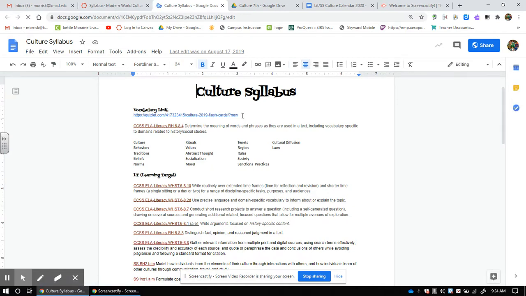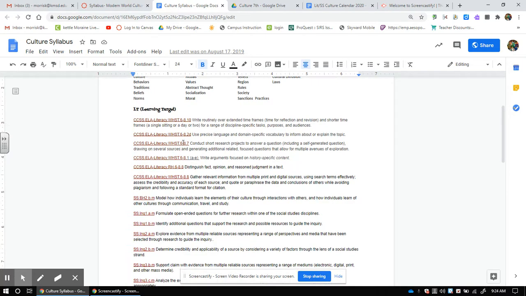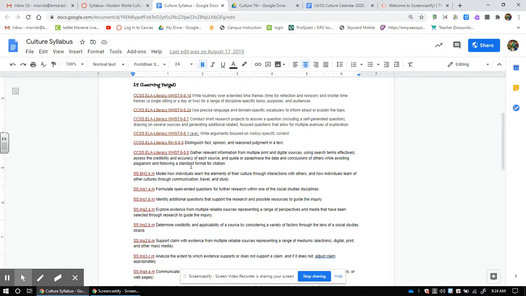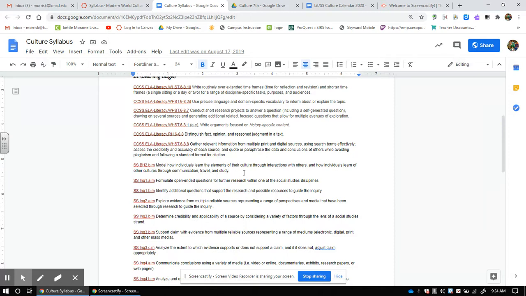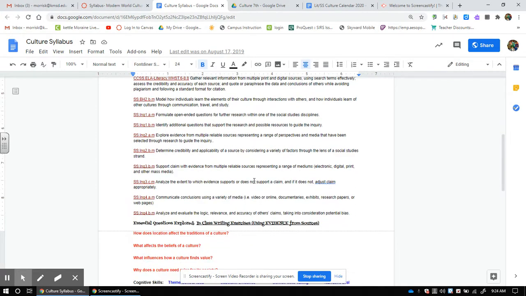And these are the words that you'll need to know. Then we'll take a look at the different learning targets that you will be learning. You'll be learning the elements of culture and doing open-ended questions. But this is what we're learning.